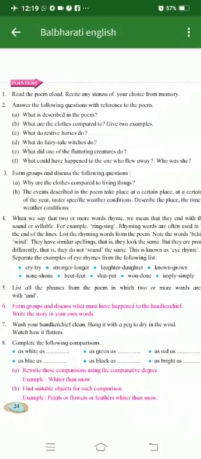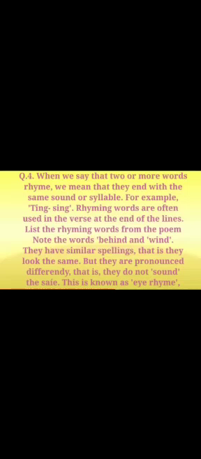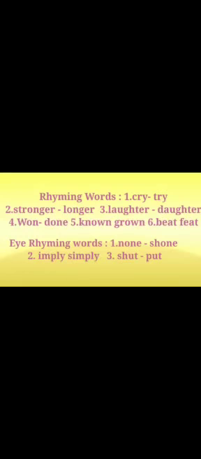Okay. See here, I have explained it to you again. Just go through it. Rhyming words: cry, try, stronger, longer, laughter, daughter, worn, done, known, grown, beat, feet. Eye rhyming: none, shown, imply, simply, shut, put.